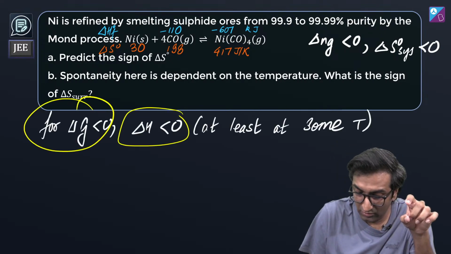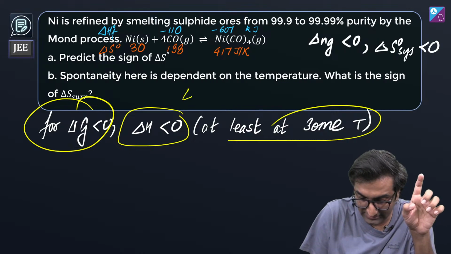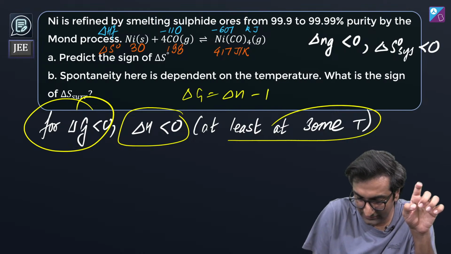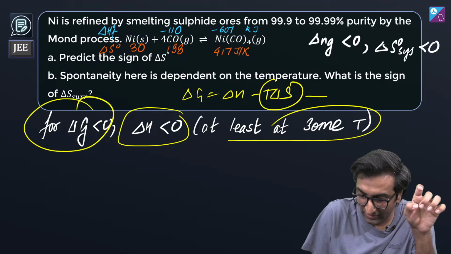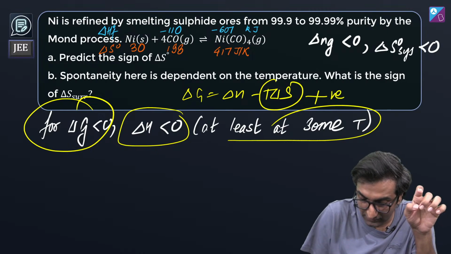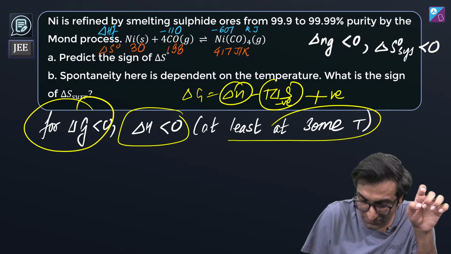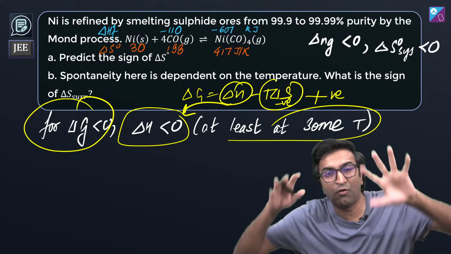Now, if I want this reaction to be spontaneous, which is delta G less than 0, delta H must be negative at least at some temperature. Why? Because delta G is delta H minus T delta S. अब ये महाशय तो हो गया negative, मतलब पूरा हो जाएगा positive because it's negative. So delta H must be negative कहीं ना कहीं spontaneous करने के लिए.